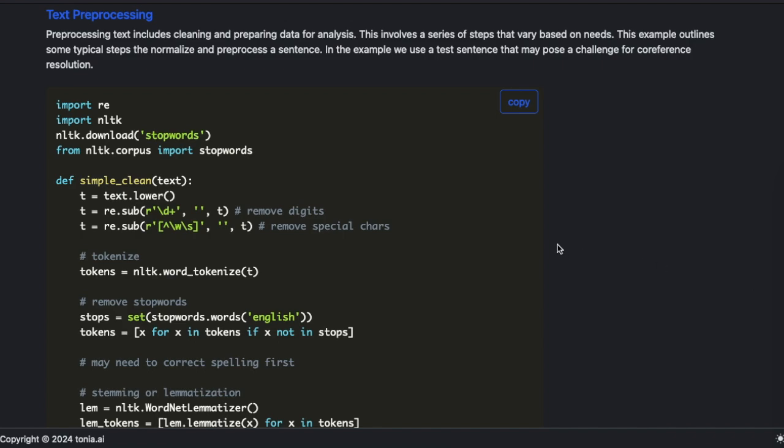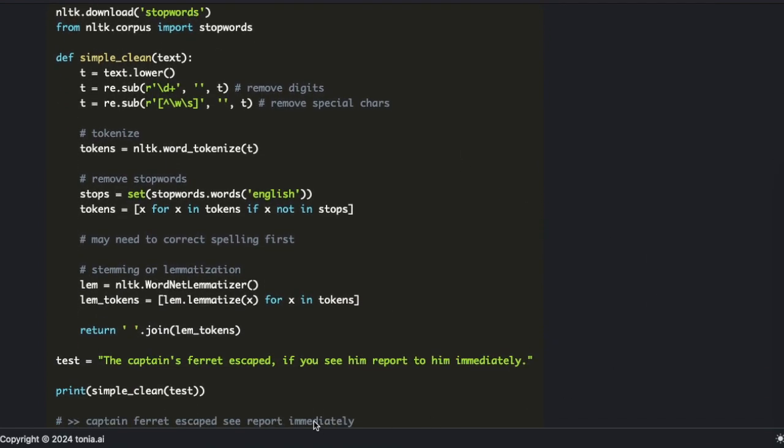In this simple example, I look at some typical steps. For the example, I chose a test sentence that may demonstrate a challenge for co-reference resolution. Recall in co-reference resolution, we want to take things like pronouns and associate them with the entities that they represent. In this test sentence, the captain's ferret escaped. If you see him, report to him immediately.